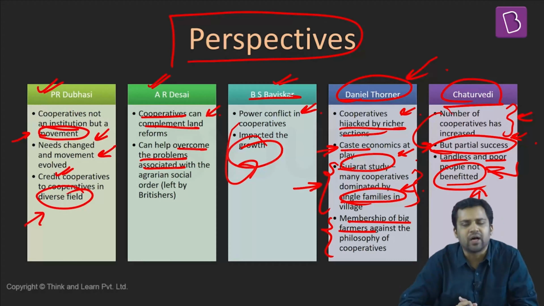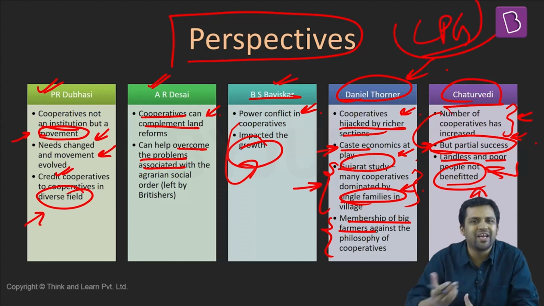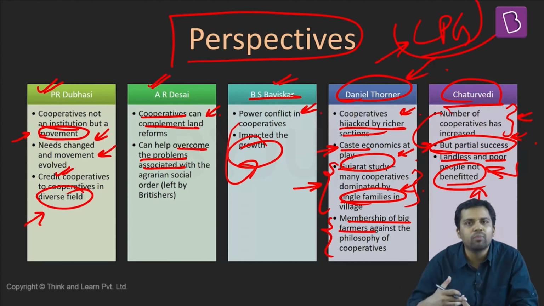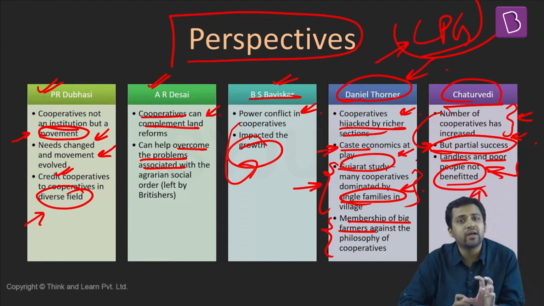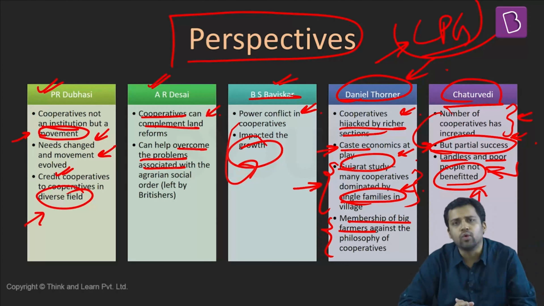One question is sometimes asked: what is going to be the role of cooperatives in future? See, post-90s, we have unleashed the LPG reforms. The role of the state we are trying to gradually reduce. We want more and more private firms to come up, and the world is getting interconnected. We are getting connected with the world market economy. So in such a scenario, what is going to be the role of cooperatives?